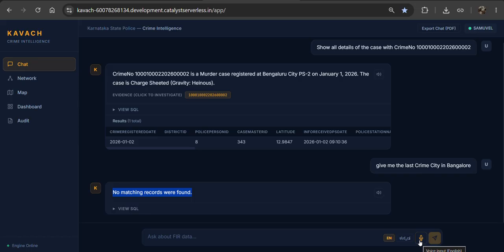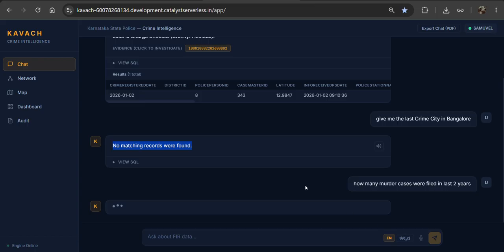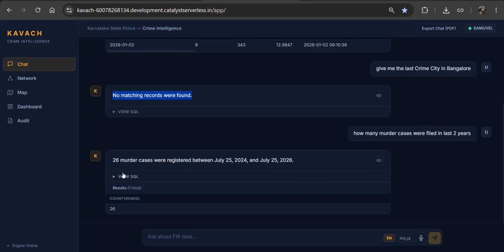If I'm asking about murder, it will show how many murder cases were filed in the last 2 years. Yes, from July 2025 to July 2026, it shows 26 murder cases were registered in Karnataka.